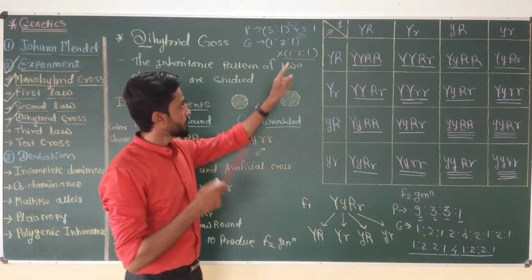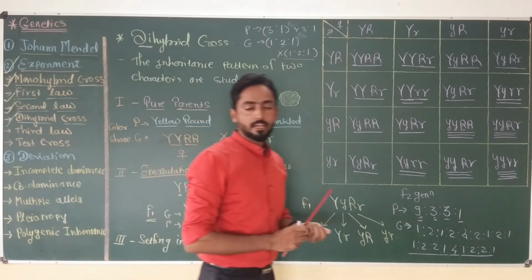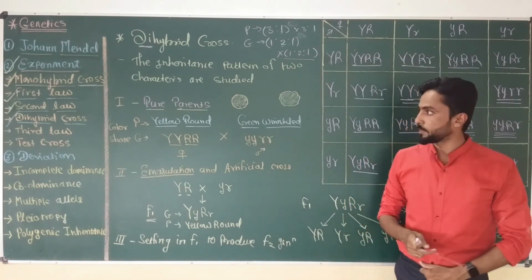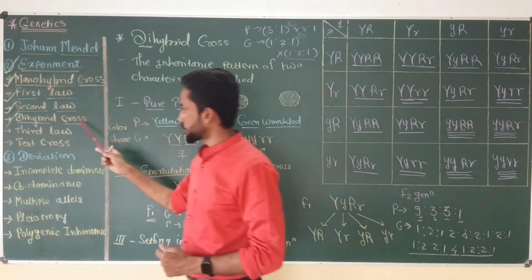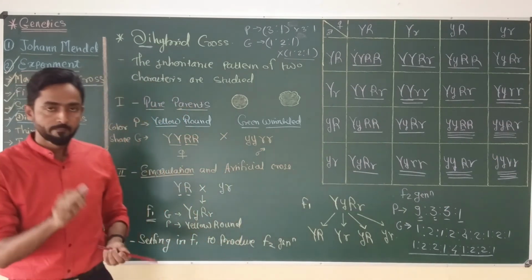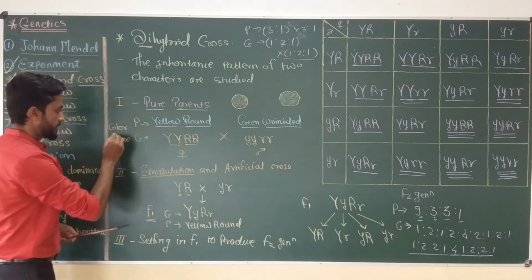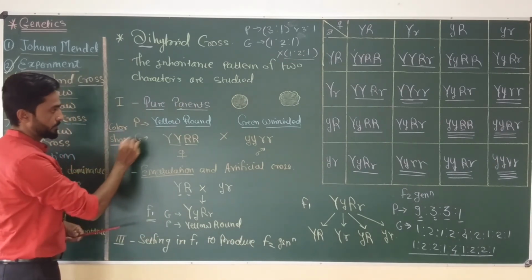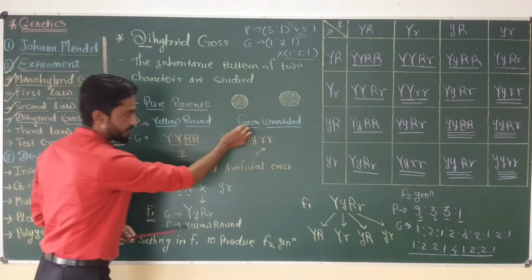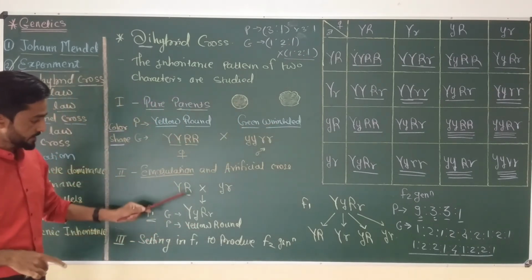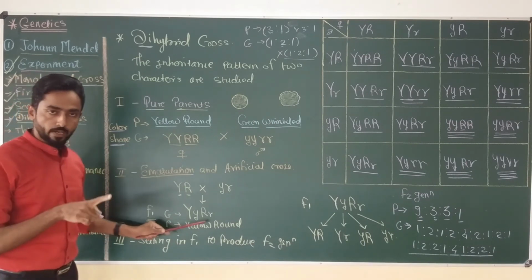By using this formula, you can calculate the genotypic and phenotypic ratio of a trihybrid cross. So this is all about the dihybrid cross of Mendel. It is the cross in which Mendel studied the inheritance pattern of 2 characters at a time, that is seed color and seed shape. Yellow and green are the seed colors, while round and wrinkled are the seed shapes. In the F1 generation, Mendel got all yellow and round.